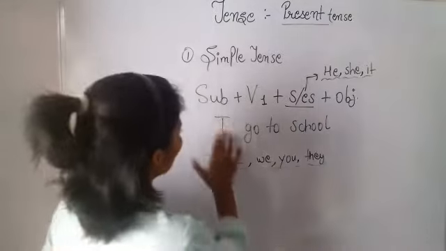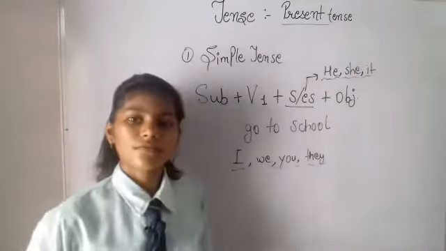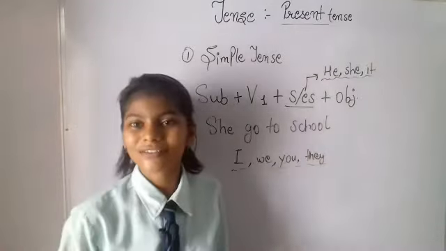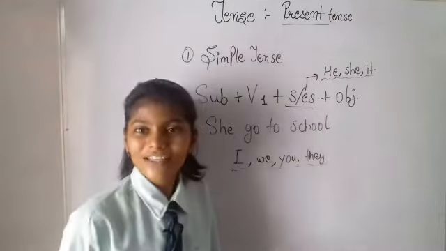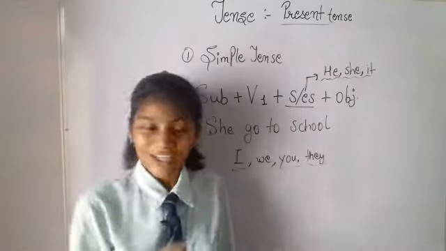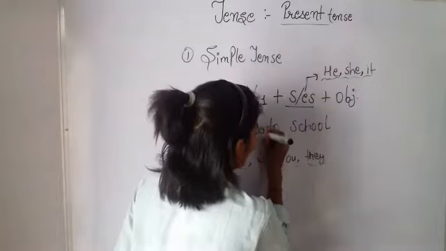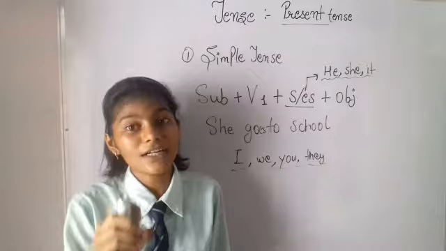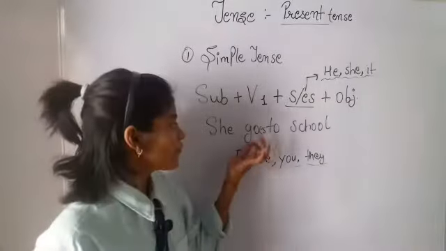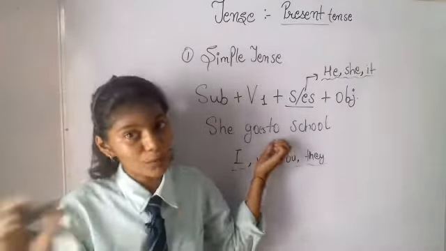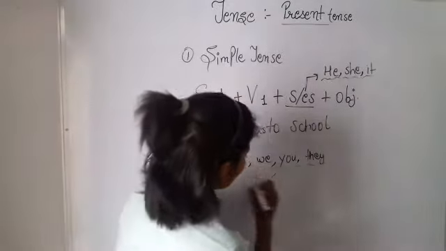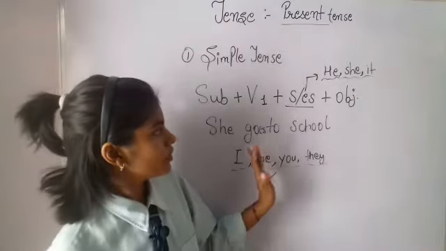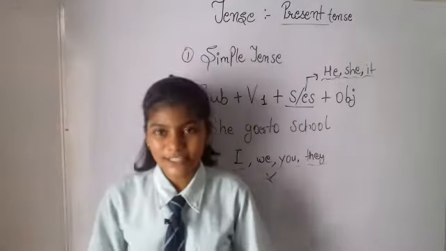Otherwise, if instead of I, let me erase I, if I write She go to school, it will be wrong because she is a singular word. So if I add es to go, it will be right. She goes to school, because here with singular words s or es will be used. If plural, s and es will not be used. Easy? Now this is how you will form your affirmative sentences.